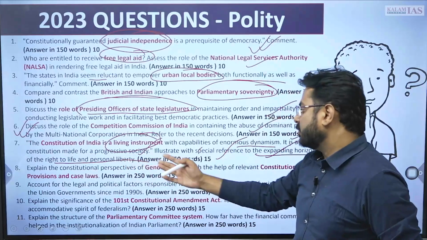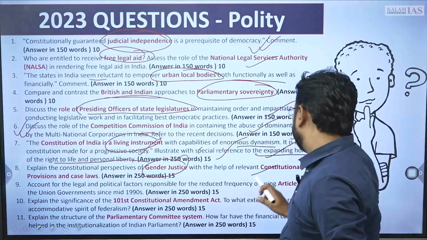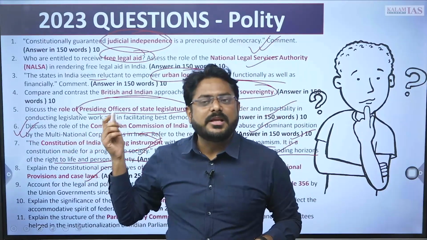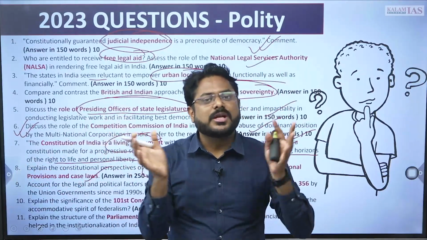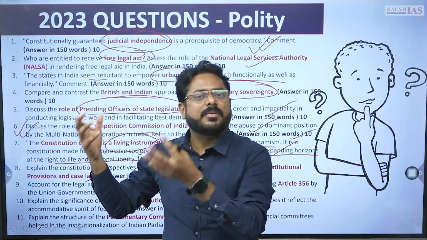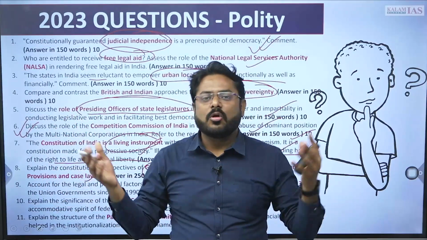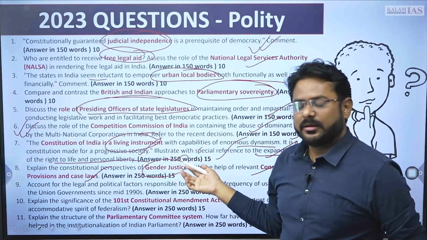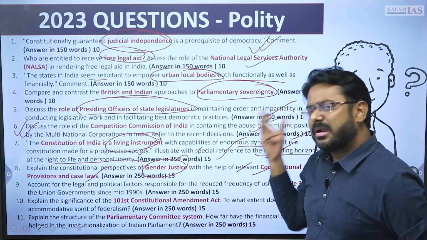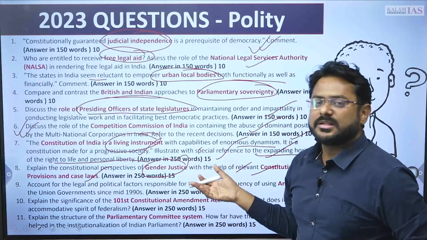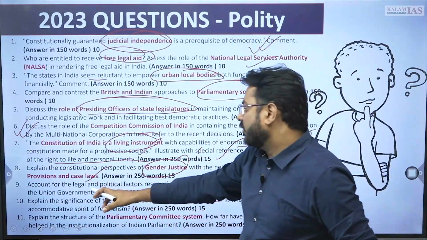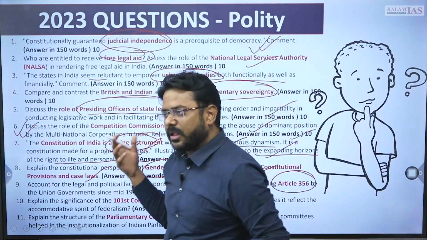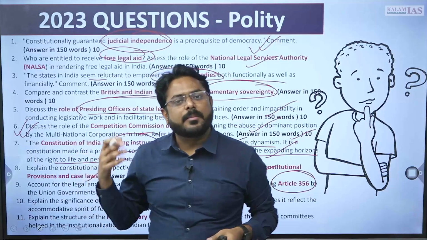Explain the constitutional perspective of gender justice with the help of relevant constitutional provisions and law. So how gender justice is instituted by the Constitution itself, as well as what the different constitutional laws are, both need to be written here. This can also be handled, right. There are several articles regarding gender justice. Then account for the legal and other factors. Article 356, plus the question regarding precedent rules coming up again and again.